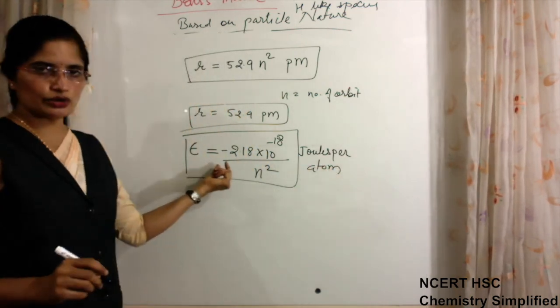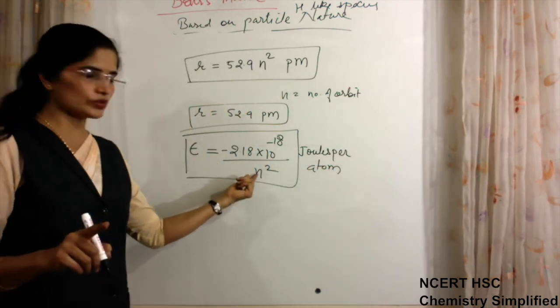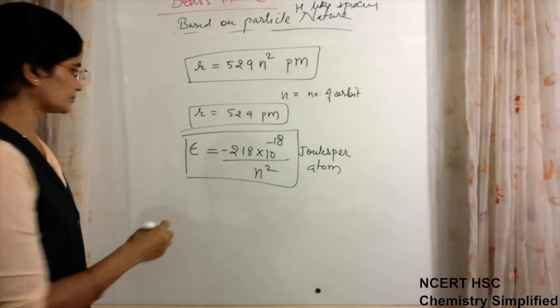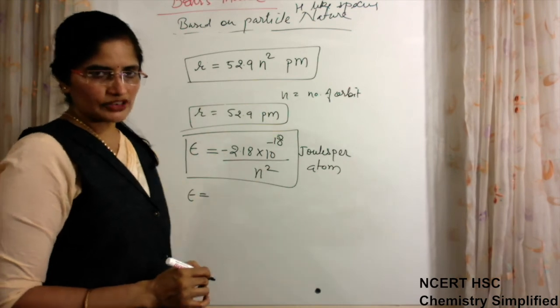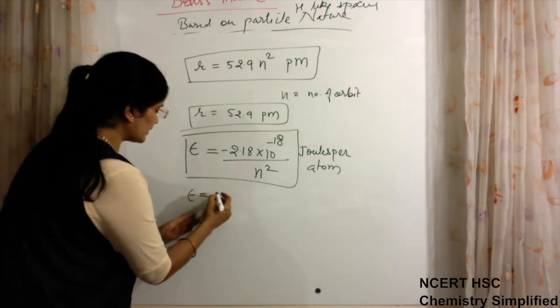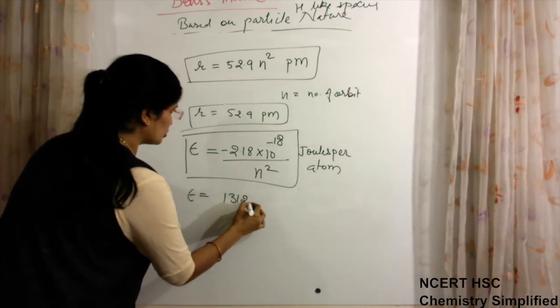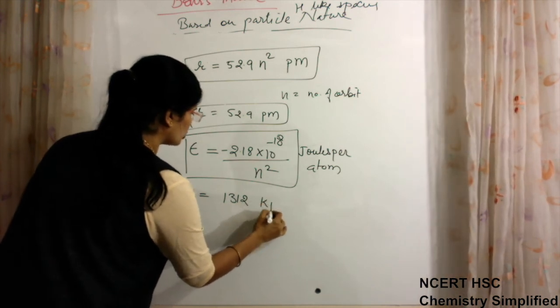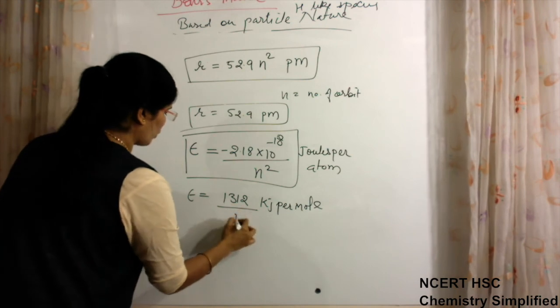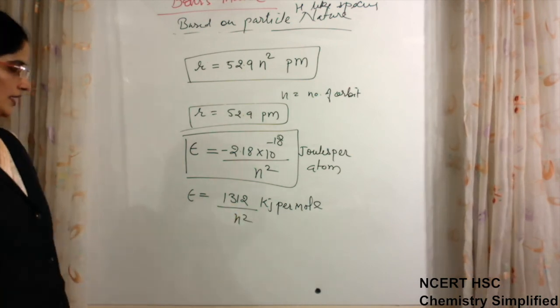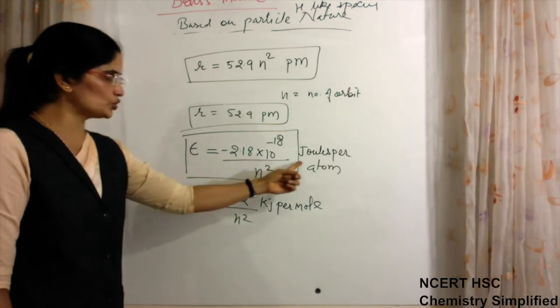Again, this is for the hydrogen atom, and n is the number of the orbit, which goes on changing. Or you can write this value as minus 1312 kilojoules per mole.